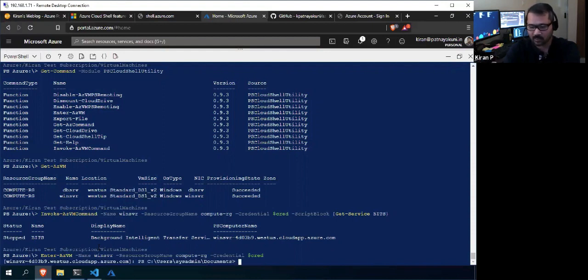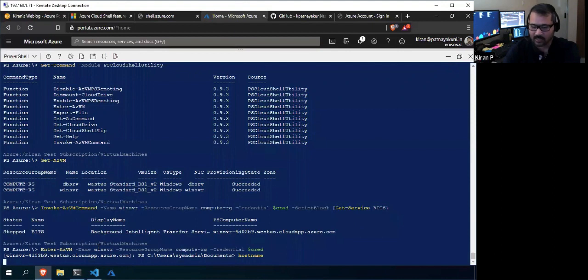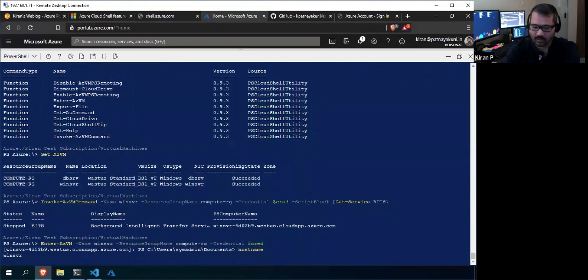So this is the remote server now. Right now I'm in, and if you want to see the host name of that server, this WinSVR is the host name of that server. So you can run any cmdlets, you are actually running all the cmdlets on your remote machine. Okay, with this, I'll conclude for today's session, and we'll continue in the next session.